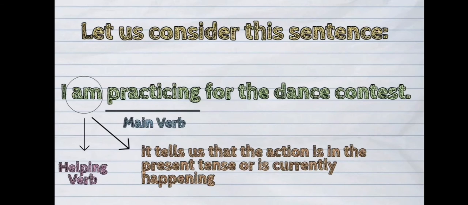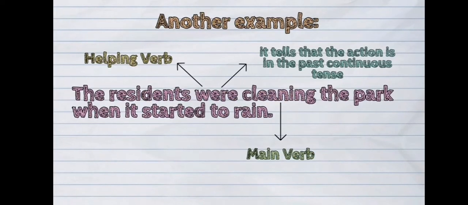Let us consider this sentence. I am practicing for the dance contest. In this simple sentence, the helping verb am is placed before the main verb practicing. This helping verb am tells us that the action is in the present tense or is currently happening. Let's see another example. The residents were cleaning the park when it started to rain. The helping verb were helps the main action verb cleaning in the sentence. It tells that the action is in the past continuous tense.